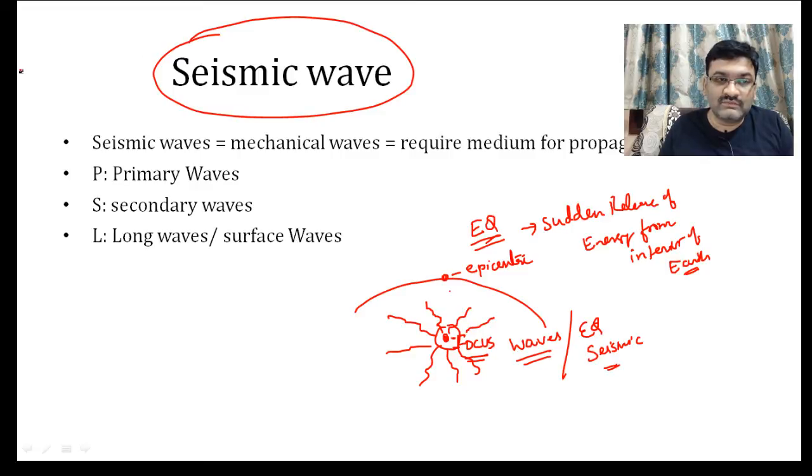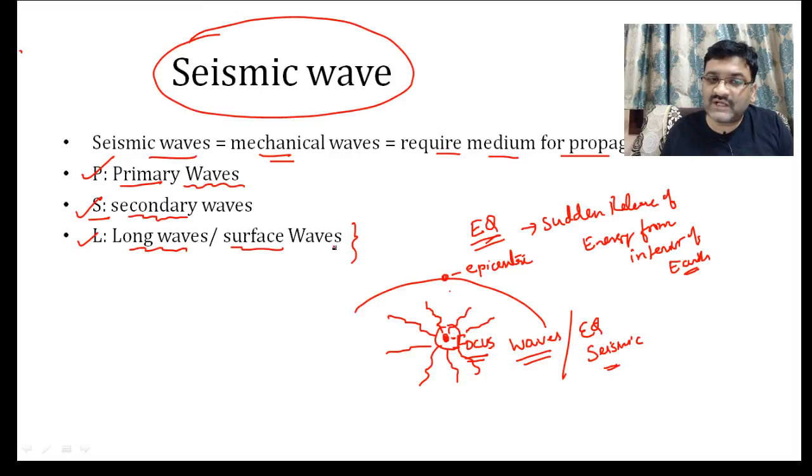Okay, so let us understand in a better way what seismic waves are. These are mechanical waves that require a medium for propagation, like sound waves, maybe solid, liquid or gases. There are three types of waves that are generated at the focus. This is P wave, S wave and L wave. P is known as primary wave, S is known as secondary wave and L is known as long wave or surface wave.